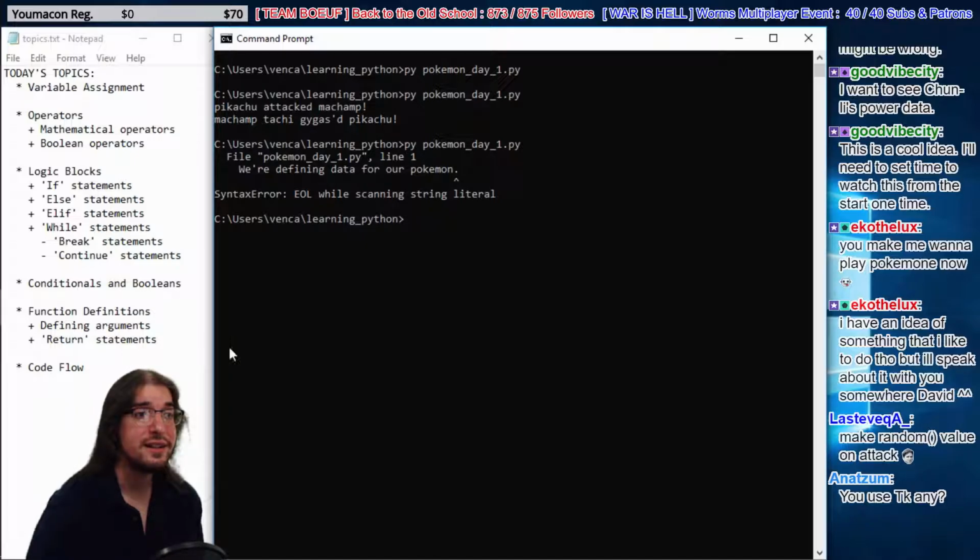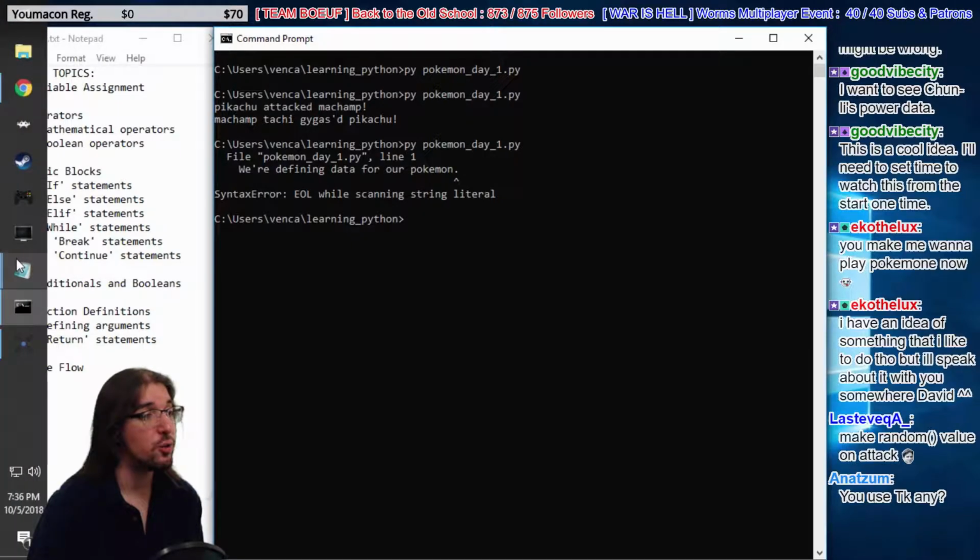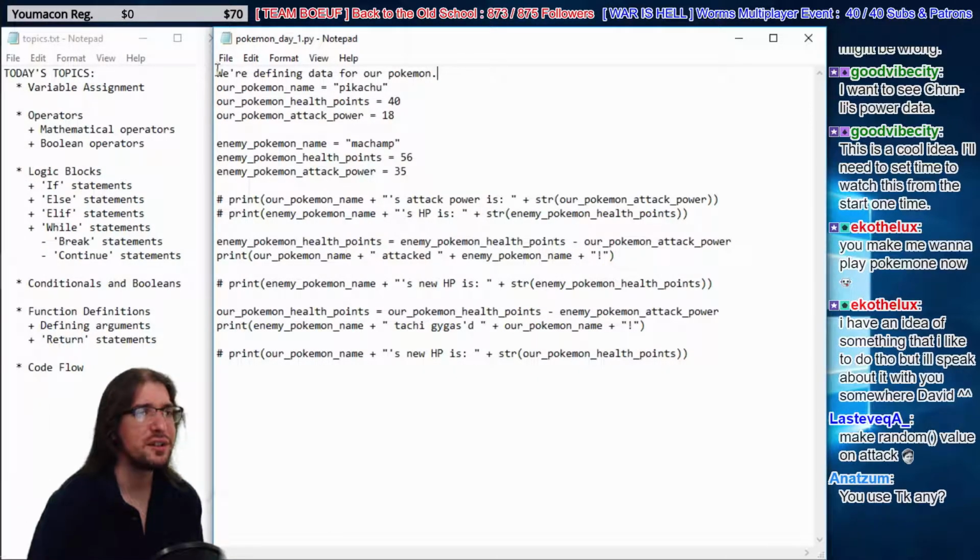Oh, syntax errors. Why do we have a syntax error? Well, it's because Python is trying to run that as code. It's like, what does this code mean? We're defining data for... That's not an assignment. That's not a print statement. What do you mean we're defining data for our Pokemon? Python doesn't know, because it's meant for us to read, not for Python to read. It's for the human being to read.